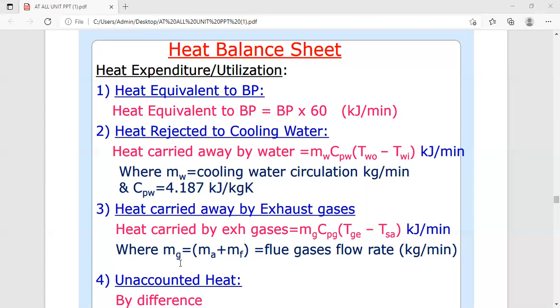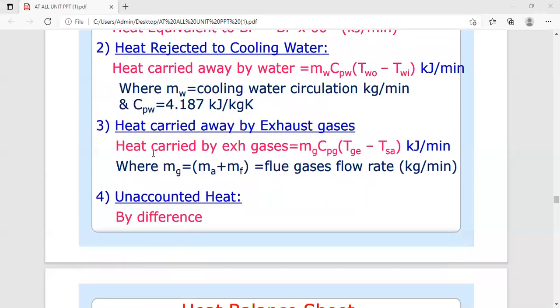Next is the heat carried away by the exhaust gases. This is most important. In the same way, we calculate mg into cpg into bracket tge minus tsa.